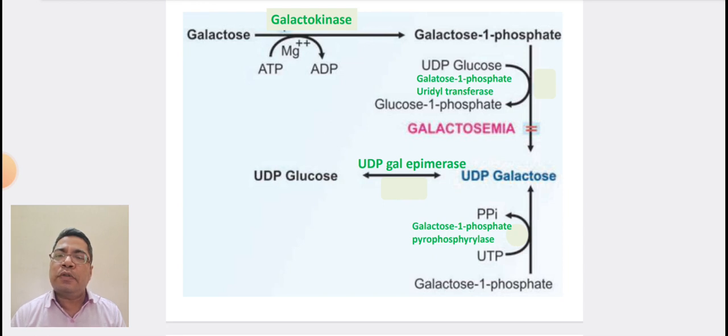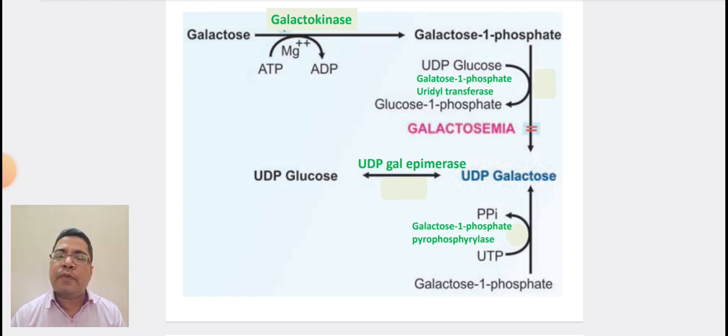In those with galactosemia, this reaction will be absent. Then UDP galactose is reversibly converted into UDP glucose with the help of the enzyme UDP galactose epimerase.